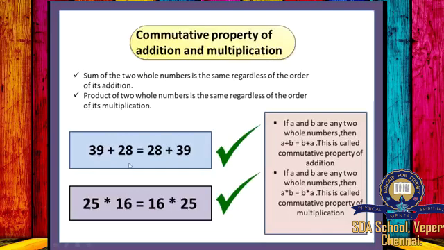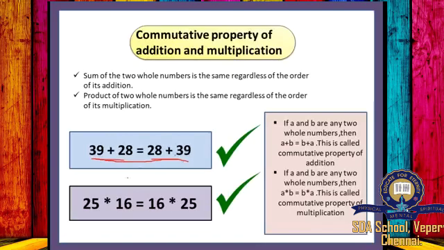39 plus 28 is equal to 28 plus 39. When you add these two whole numbers, 39 plus 28, you will get 67. Similarly, when you reverse the order of the numbers and add 28 plus 39, you will get 67. So we can write 39 plus 28 is equal to 28 plus 39.